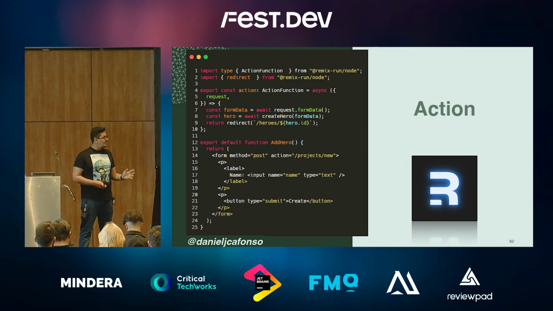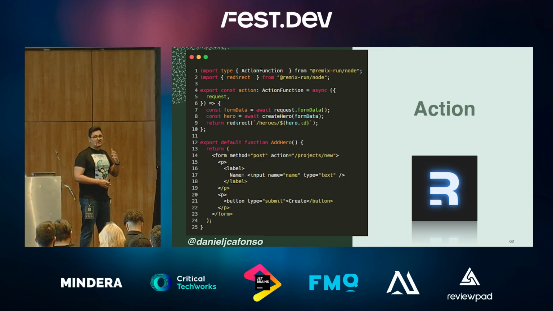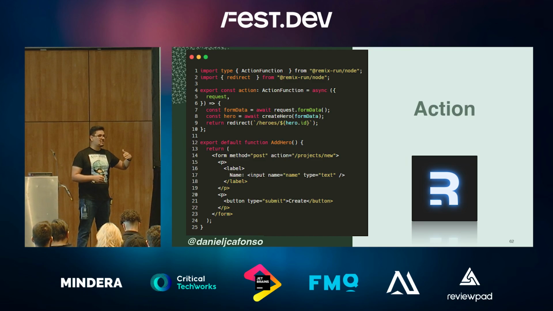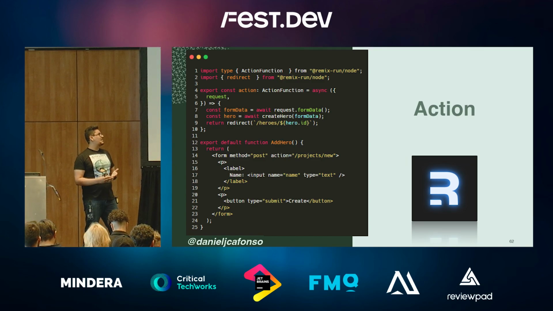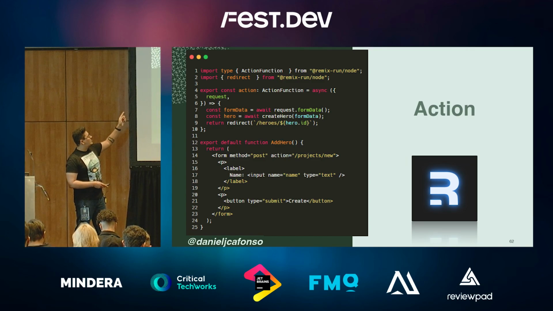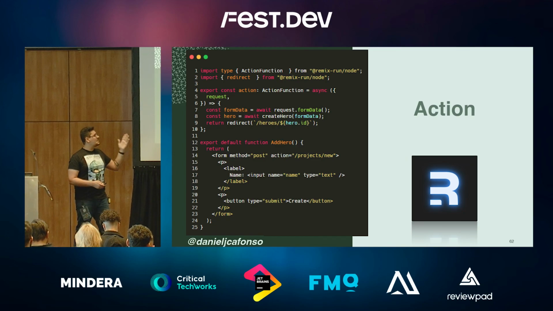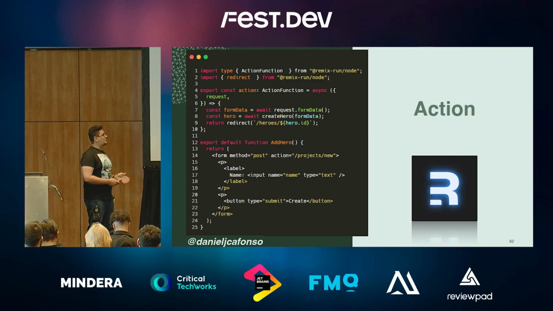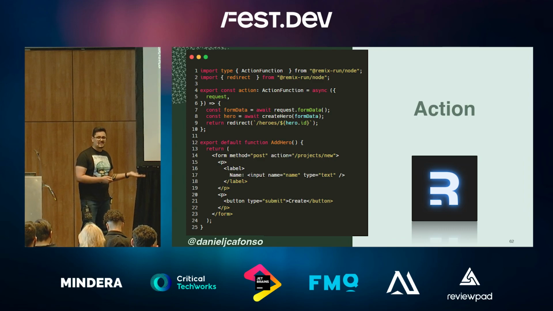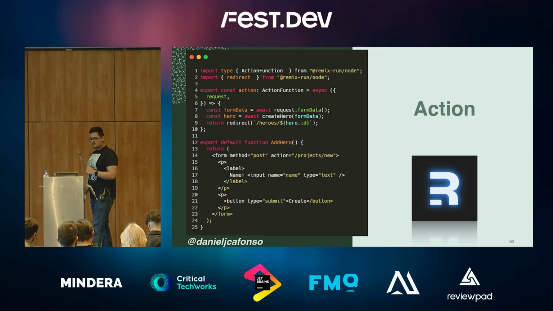And how does this work? This action has access to your request. And think about it, the browser took care of these things. Whenever you submit a form, the browser already has the form data. You don't need state management because the browser keeps that information for you. And when it automatically triggers that HTTP request, you can have access to it there. You get that request, you access your form data, and in this scenario, you create your data. Then we are doing a redirect. What is that redirect? It's pretty much an HTTP response with a redirect header set. The same thing as we've been doing back in all these years.